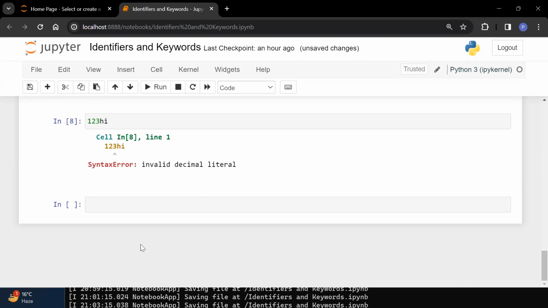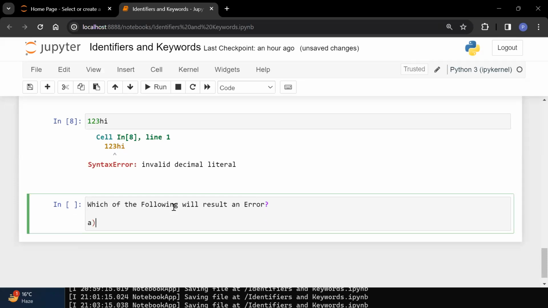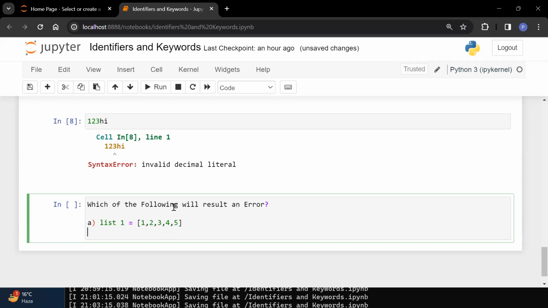Sometimes we will get this kind of error. Let me take one example. Which of the following will result in an error? This type of question is very, very common. Option A, something like they have given: list 1 is equal to 1, 2, 3, 5.